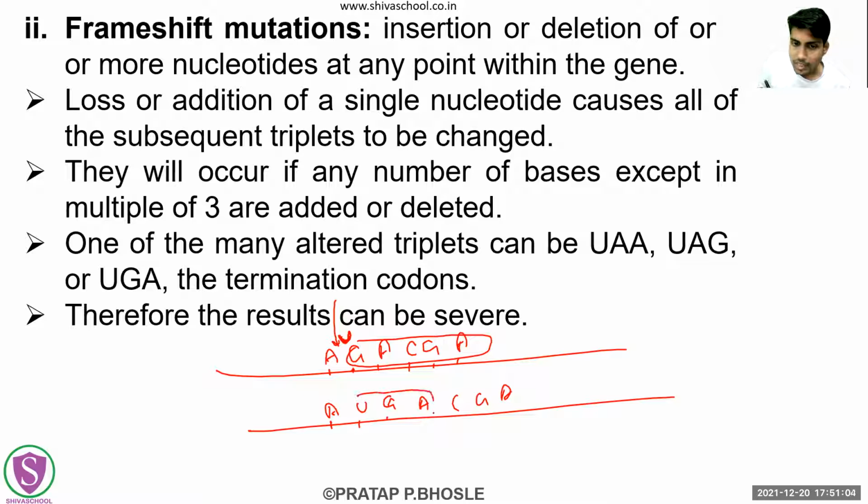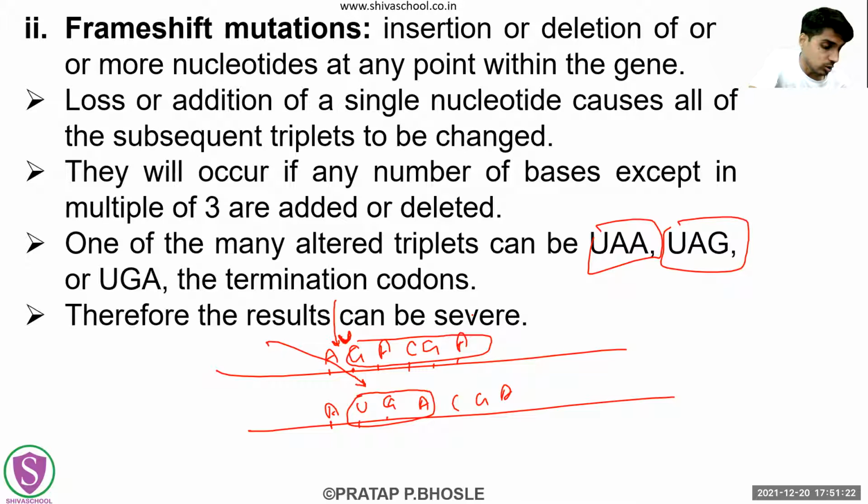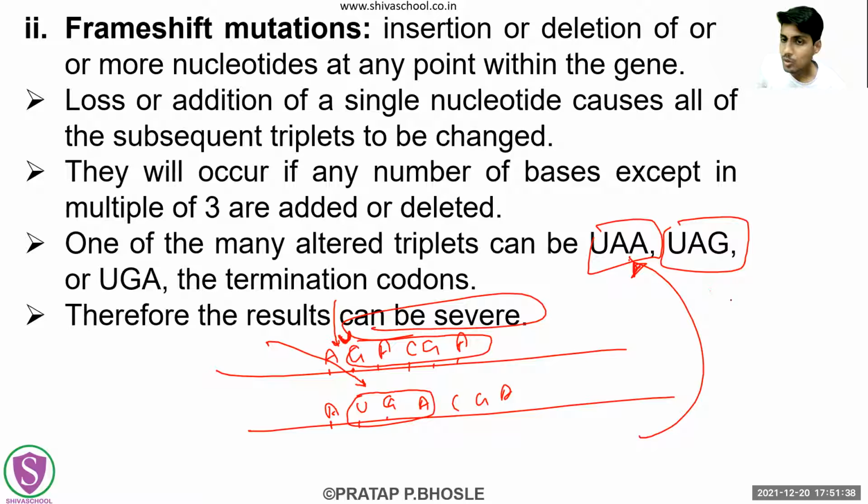But when this UGA forms, or in such a case when UAA or UAG forms, UAG, UAA and UGA are the termination codons. Then what will happen in such a scenario? Because of this termination codon, the entire protein synthesis will just completely stop. So these results can also be severe, because if these mutations result in the formation of a termination codon, then ultimately the entire protein synthesis will stop. Okay.